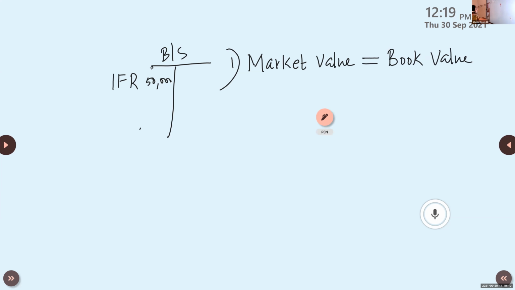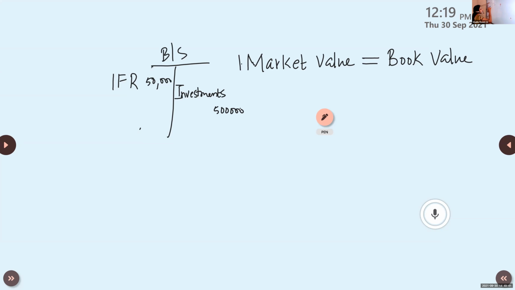Investments are assets, so you write it over here. Suppose the investment is 5 lakhs, and we have created a reserve, it is 50,000.